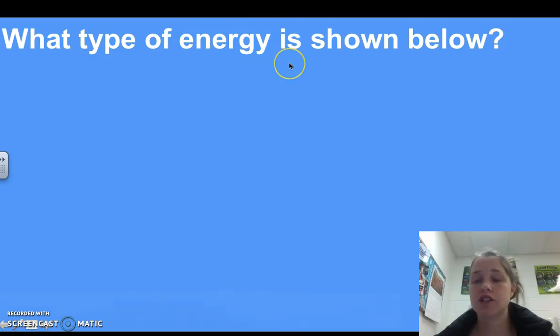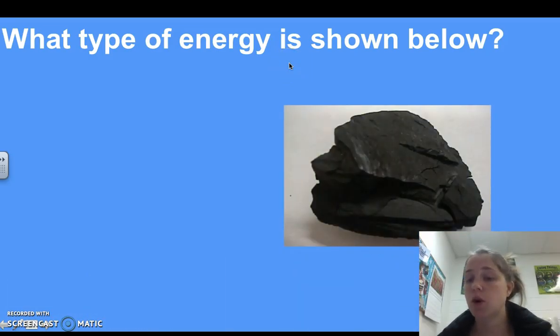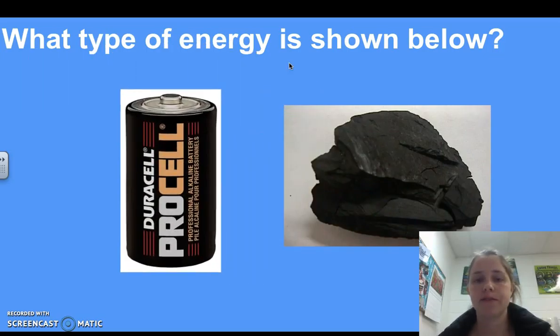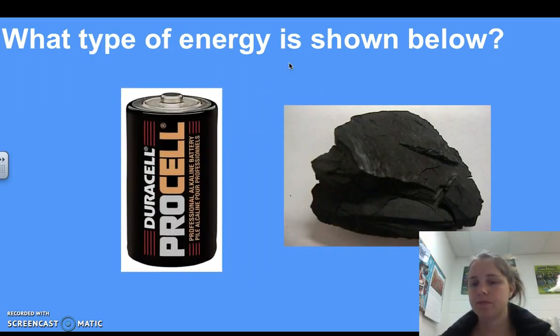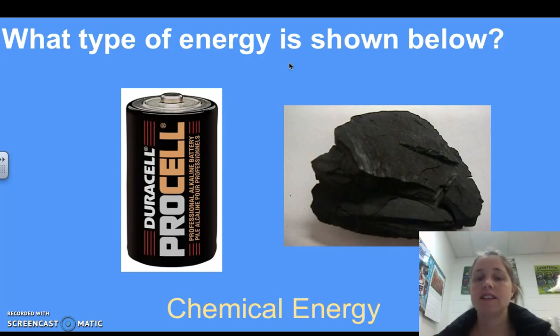What type of energy is shown in this picture? So that's coal. So think of the type of energy that's going to be shown there and there. So go ahead and pause it and write down your answer. It is chemical energy, because there are bonds, there are atoms and molecules in here that when broken down will release energy. Same thing in here. There are bonds and things that when broken down will release energy. That's how batteries work.